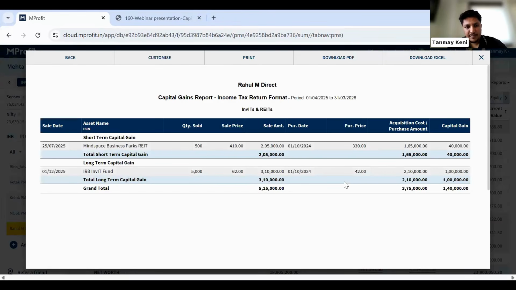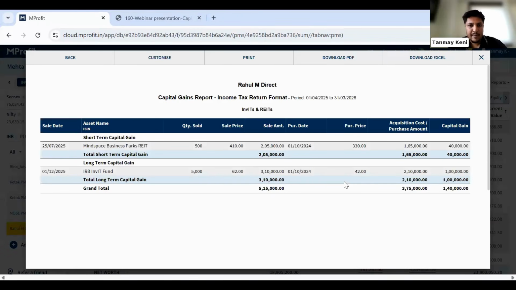Like so, as you see, Mindspace Business Parks REIT was purchased in October 24 and sold within a year, in July 25. So it's considered a short-term capital gain. Whereas the IRB InvIT fund was purchased in October 24, held for more than 1 year, and then sold in December 25. So it's considered a long-term capital gain.